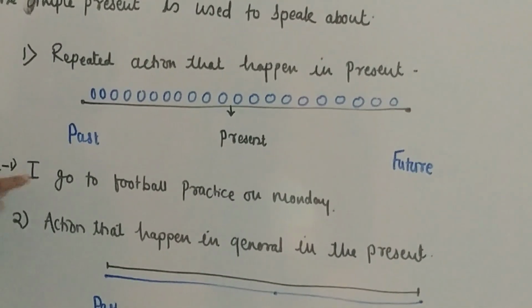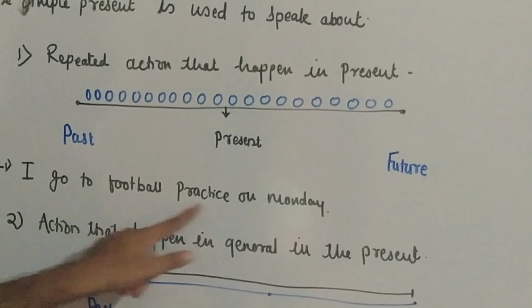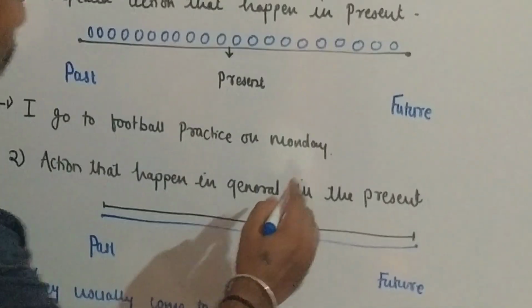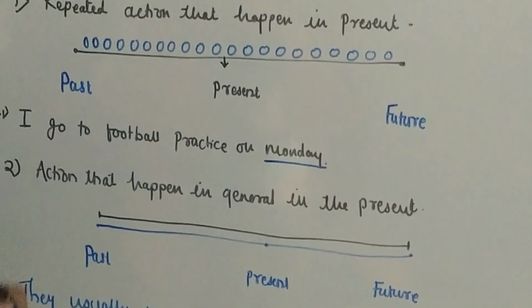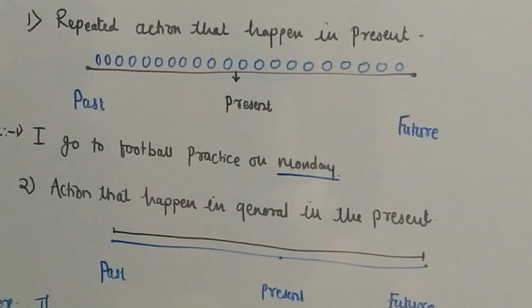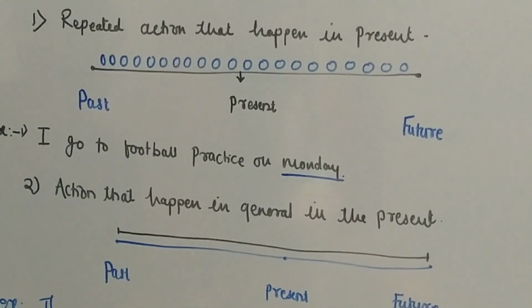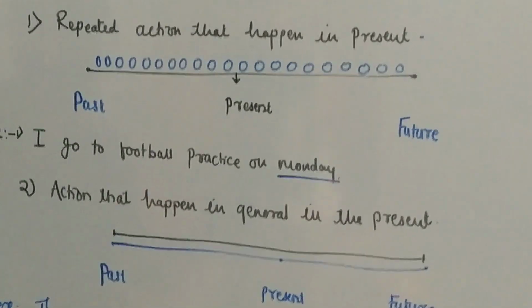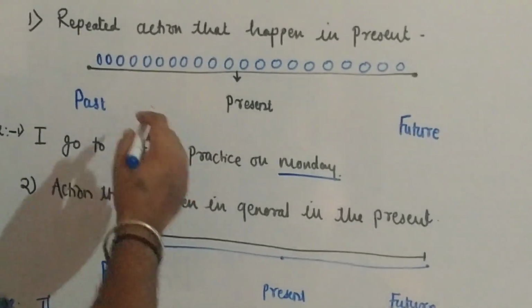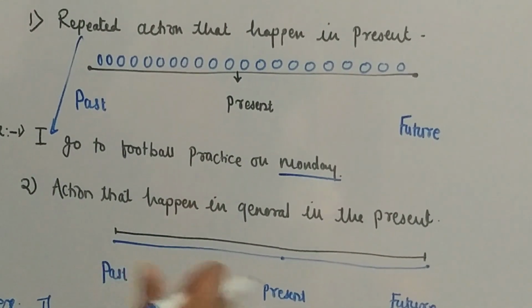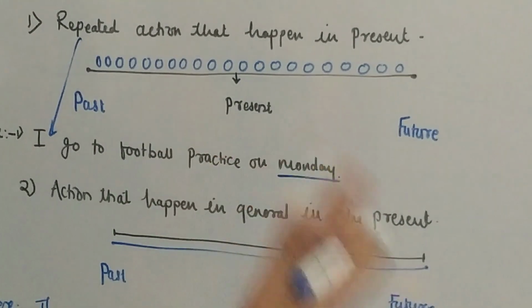Now, dear friends, see: I go to football practice on Monday. In this sentence I have written one particular day, Monday. But I always go to practice on Monday, not only a single Monday. I always repeat it. That's why the action in this sentence is repeated: one Monday, then another Monday, then next Monday.